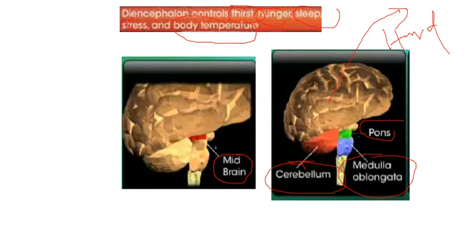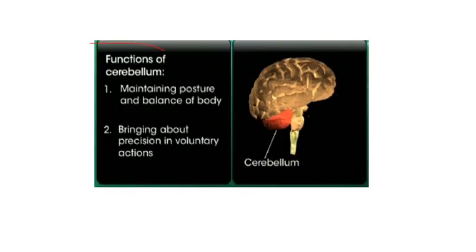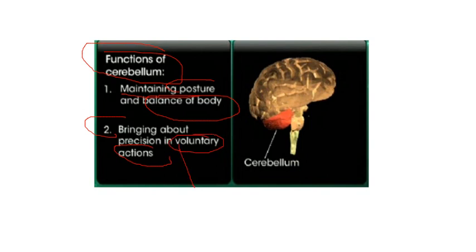The cerebellum is a very important part of the hindbrain. It is also referred to as the little brain. To remember the function briefly, it is responsible for maintaining posture and balance of the body. It also brings about precision in voluntary action. You should also remember what voluntary actions are. Voluntary actions are the actions which are under the control of our will.